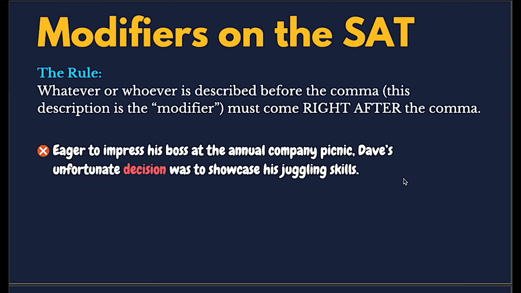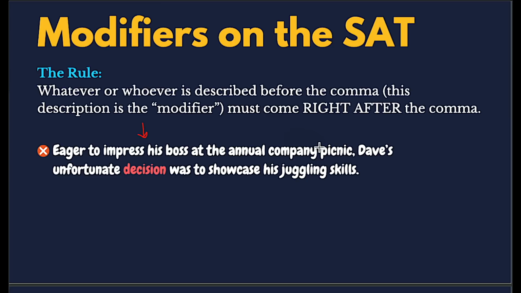For example, this sentence would not work. We have: eager to impress his boss at the annual company picnic, Dave's unfortunate decision was to showcase his juggling skills. The problem is, who was eager to impress his boss at the annual picnic? Dave was, which means Dave needs to come right after the comma.